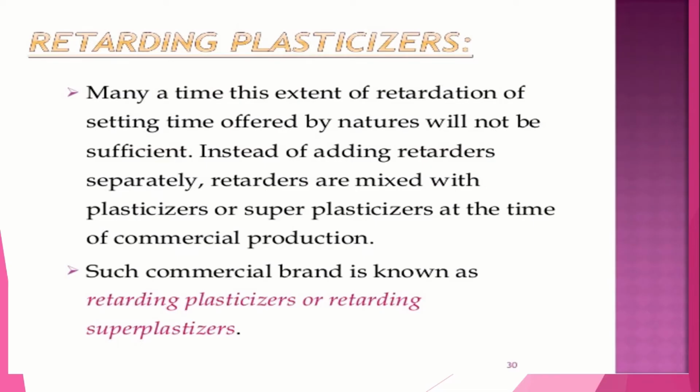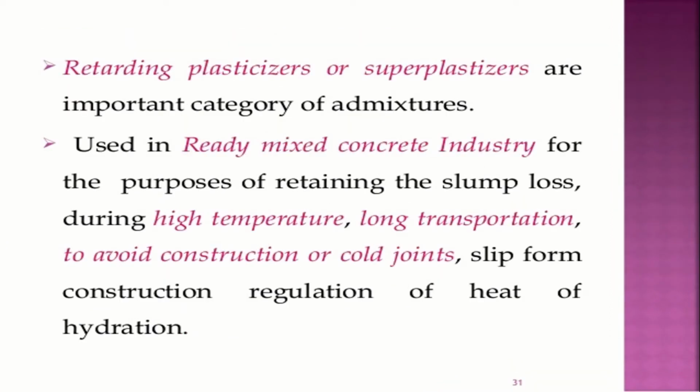Retarding plasticizers. Many a time, the extent of retardation of setting time offered by retarders will not be sufficient. So instead of adding retarders separately, retarders are mixed with plasticizers or superplasticizers at the time of commercial production. Such a commercial brand is known as retarding plasticizer or retarding superplasticizer. So they may be added along with the plasticizers or superplasticizers instead of adding retarders separately.